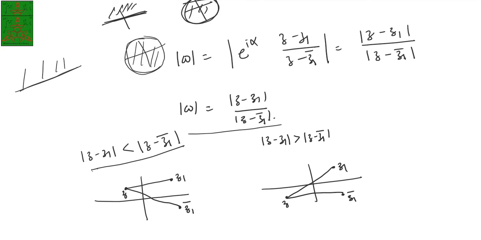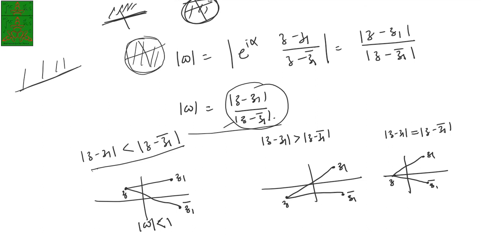The third situation is that the point is on the real axis. That means z1 is here, z1 bar is here, and in that situation this distance is equal. So the mode of z minus z1 is equal to the mode of z minus z1 bar. So this will give you w less than 1, because this is the situation we have, and with this condition w has to be less than 1.